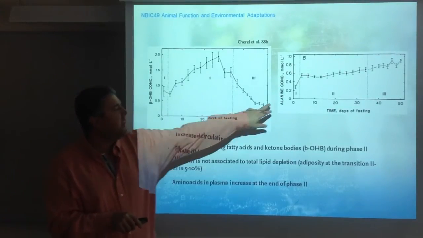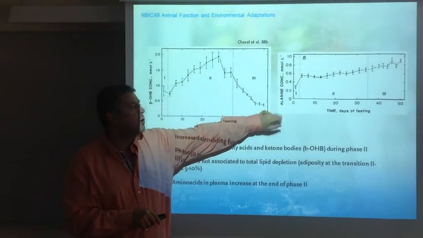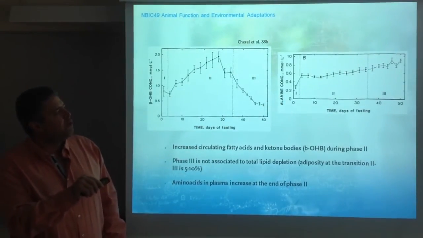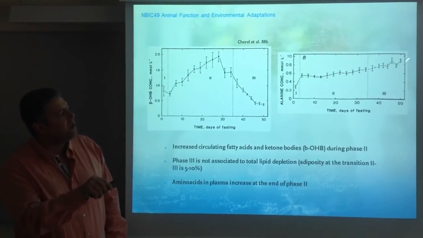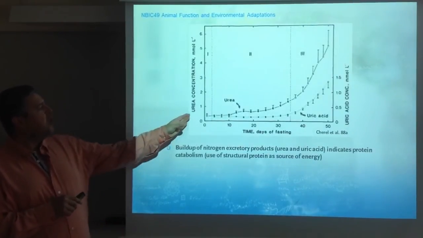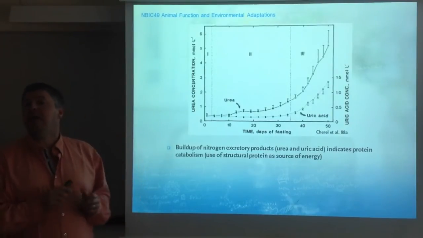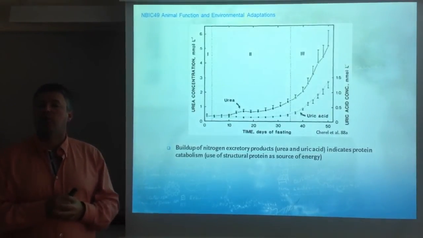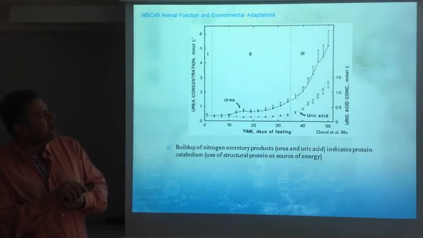Why alanine? Alanine is one of the gluconeogenic amino acids. Alanine can be converted into glucose. The levels start being elevated close to the end of phase 2, and then they increase more markedly. Urea concentration. Urea and uric acid are indicators for protein metabolism. Notice the remarkable increase during phase 3. Both of them shoot up.